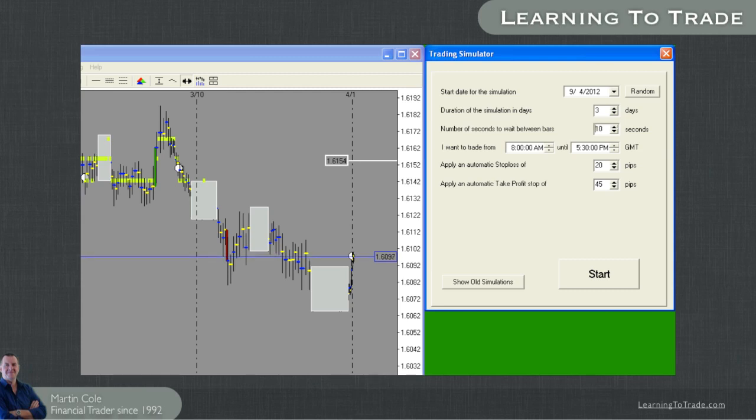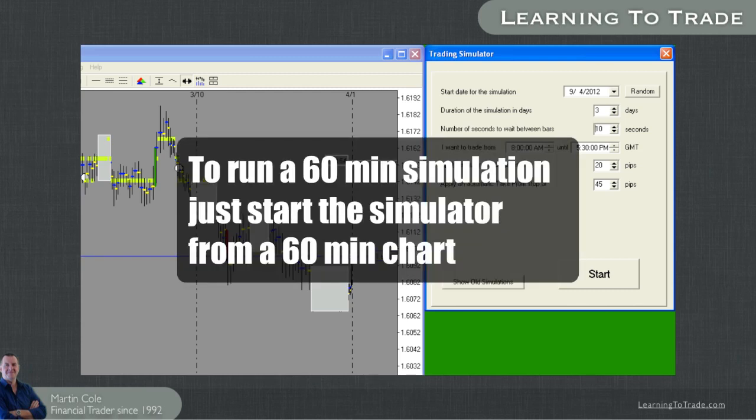Just as a side note here, you can run this simulation in any time frame you wish, so if you want to train yourself how to trade on a longer time frame, then you can easily do that.